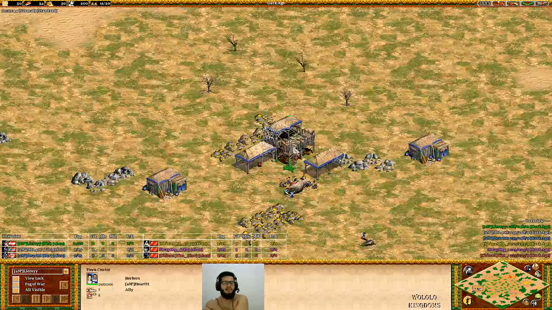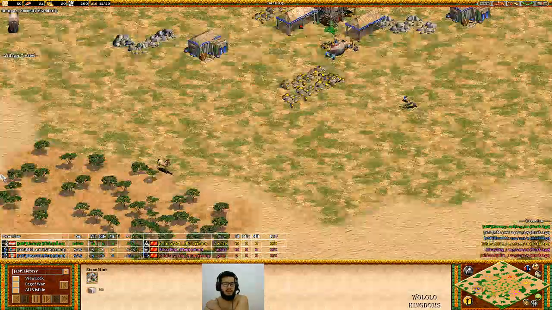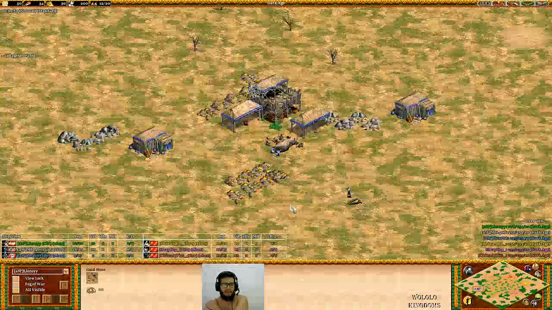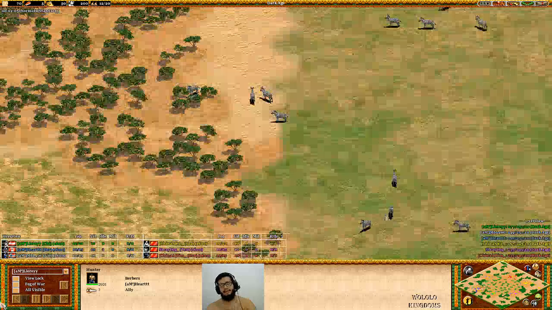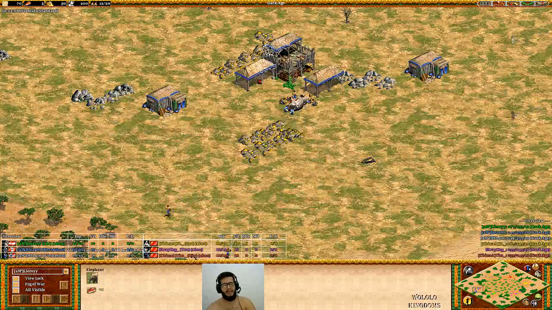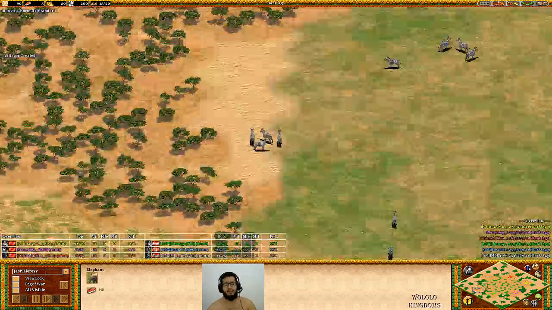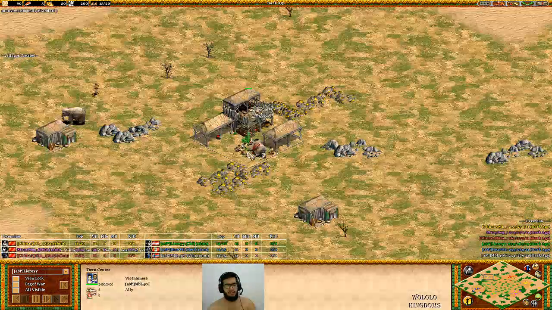And he did the same kind of TC, between the gold and the stone. The reason that I like the Berbers is that they can go for either camel archers, which are a great unit that can kill halberdiers, that can kill anything when massed. They are like a Castle Age Mangudai, and they also have a great cavalry line. So if he just wants to spend knights and camels on the Castle Age, he's going to be really cost effective when doing so. And the third civilization here is Vietnamese.